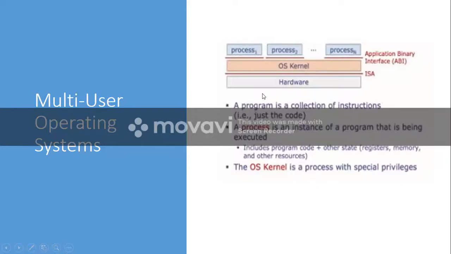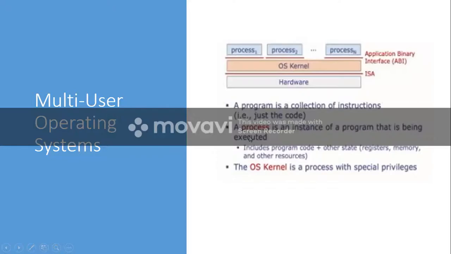What is a program? A program is just a code. It is a collection of instructions. So if you are writing a C program, say your program contains 5 statements, that is a program. If you are writing a Python program, that is a program. Program is nothing but a collection of instructions. And what is a process? A process is a program which is under execution.